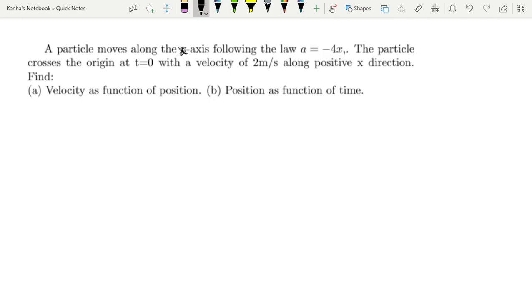what is the position as a function of time. So here this is the application of the second thing that we learned, acceleration as a function of position. So what do you do in these type of questions? We know that acceleration is equal to v dv by dx. That implies v dv is equal to minus 4x dx, because acceleration is equal to minus 4x.